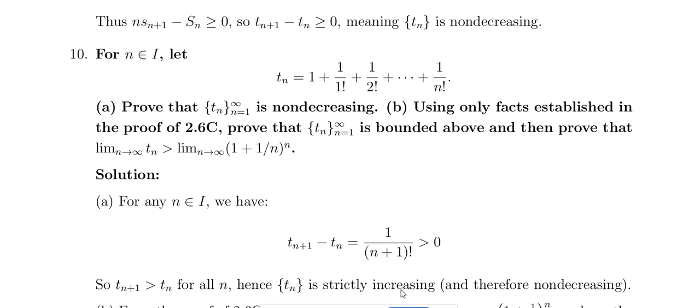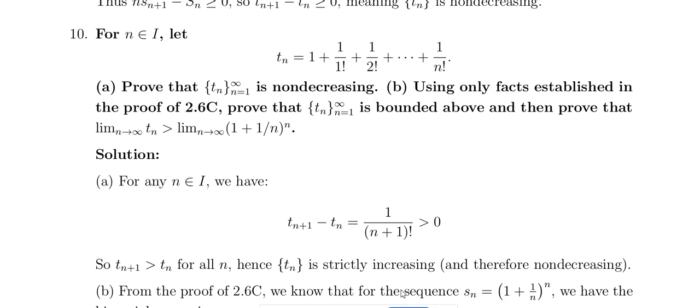And this is another sequence, Tn equal to 1 plus 1 by 1 factorial, 1 by 2 factorial, up to 1 by n factorial. The Tn is a non-decreasing sequence. To check whether it is non-decreasing, we need to find Tn plus 1 minus Tn. That should be Tn plus 1 greater than Tn. Okay. So then Tn is an increasing sequence.